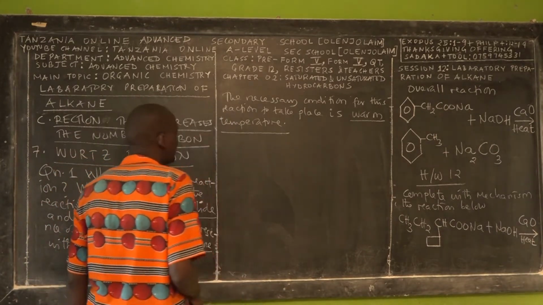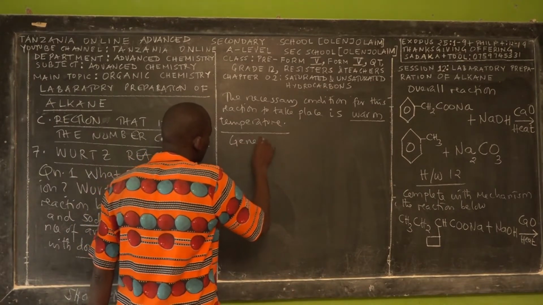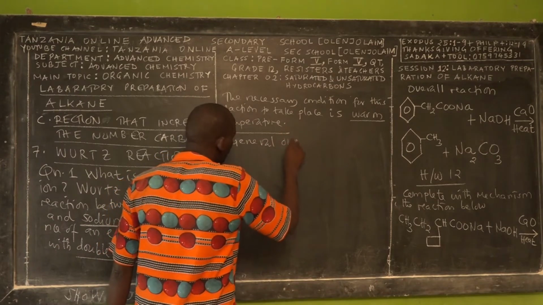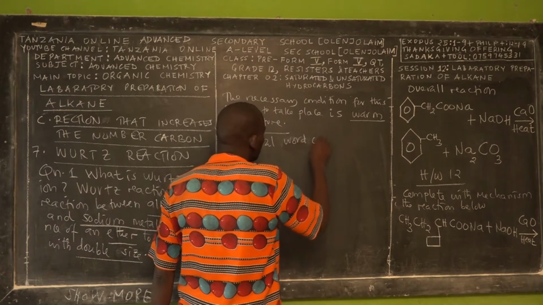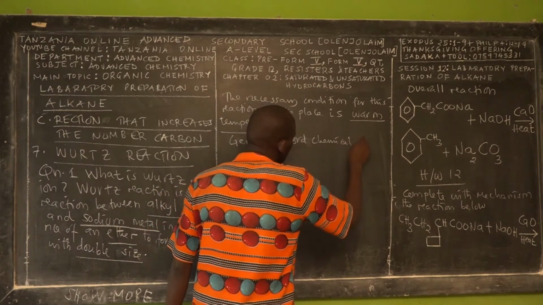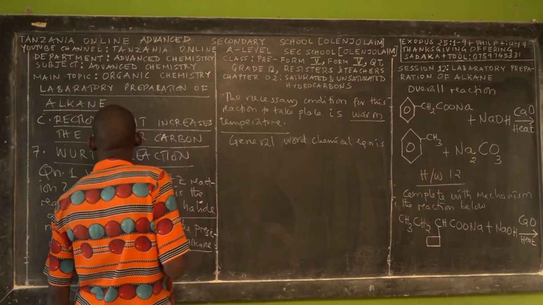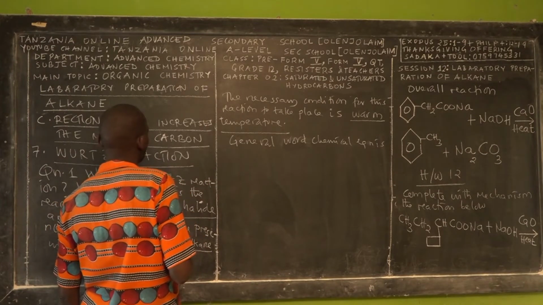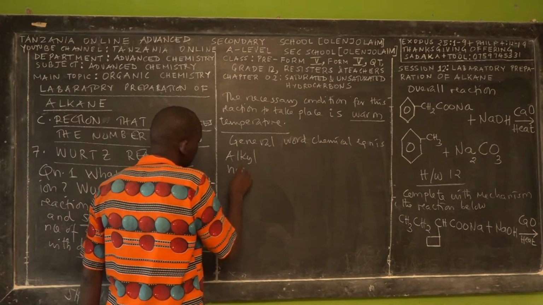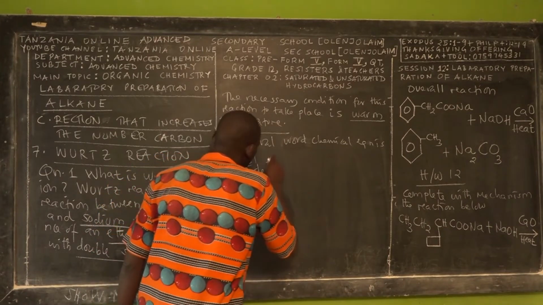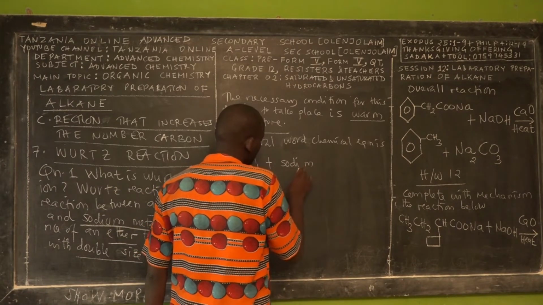So the general overall chemical equation is this. You have alkyl halide plus sodium metal.